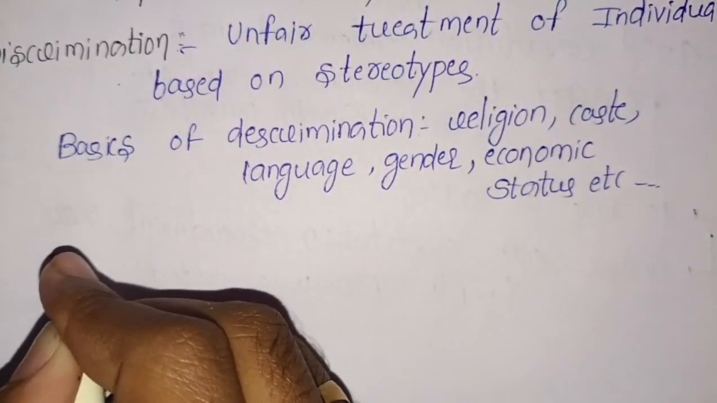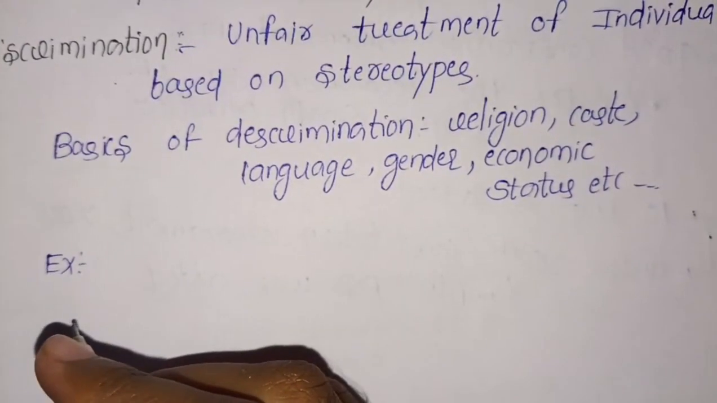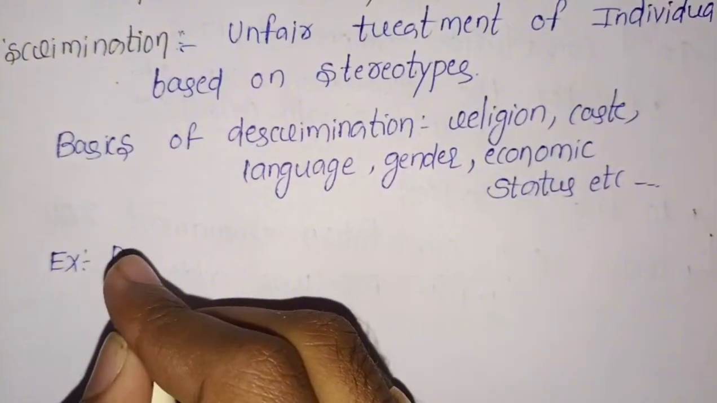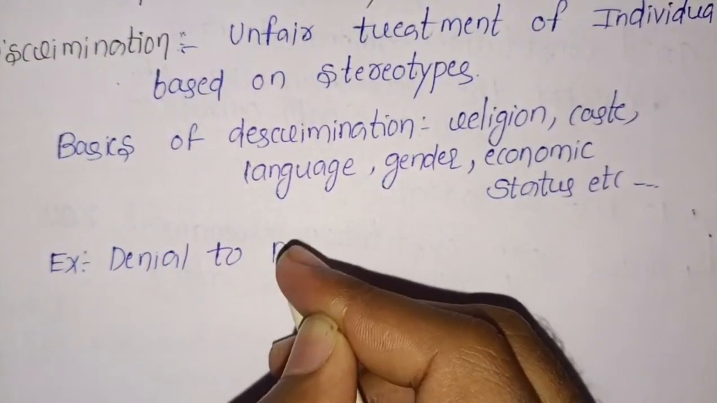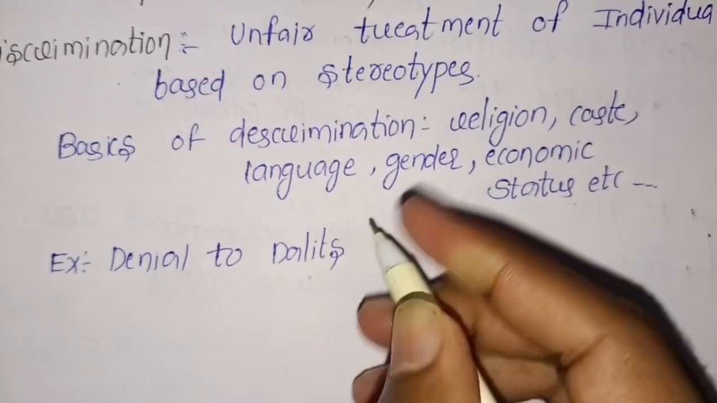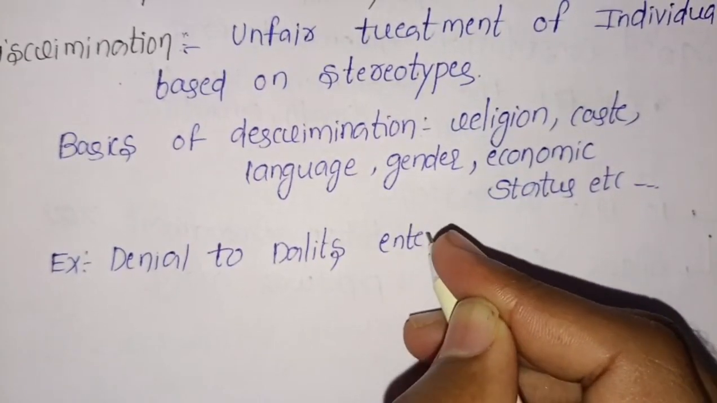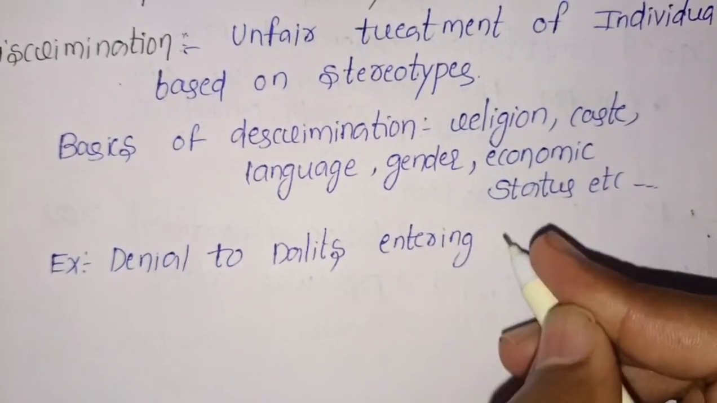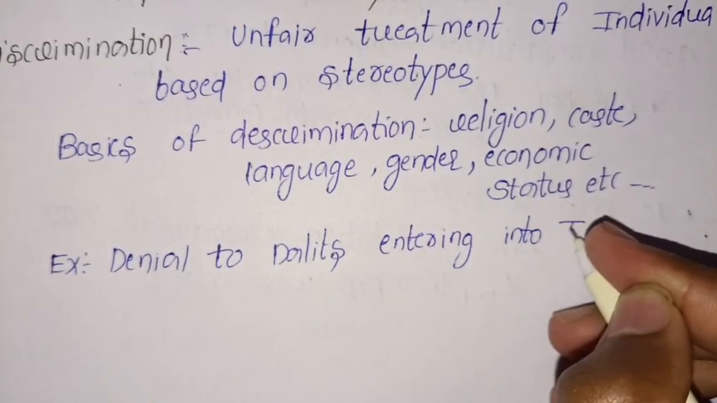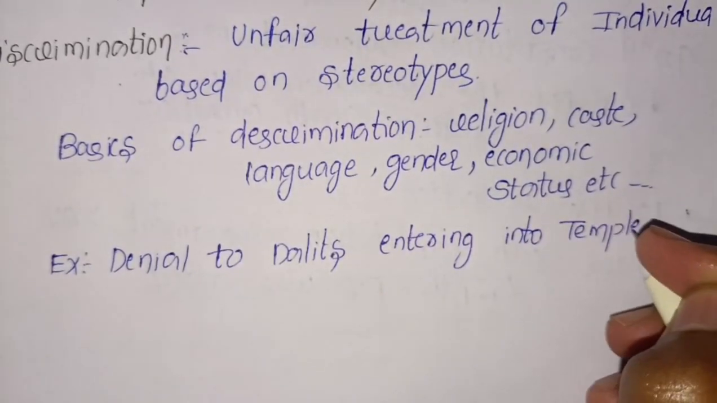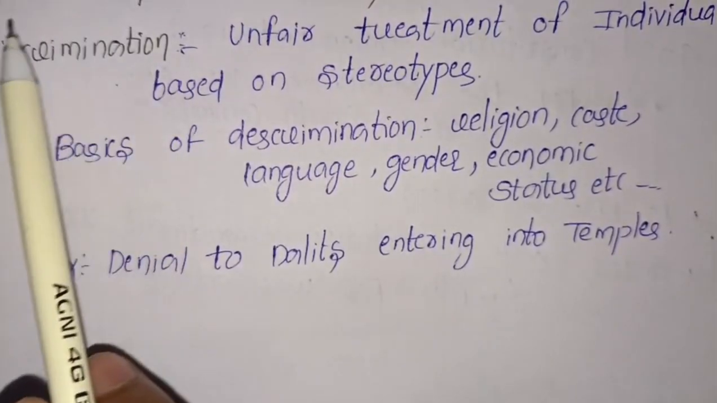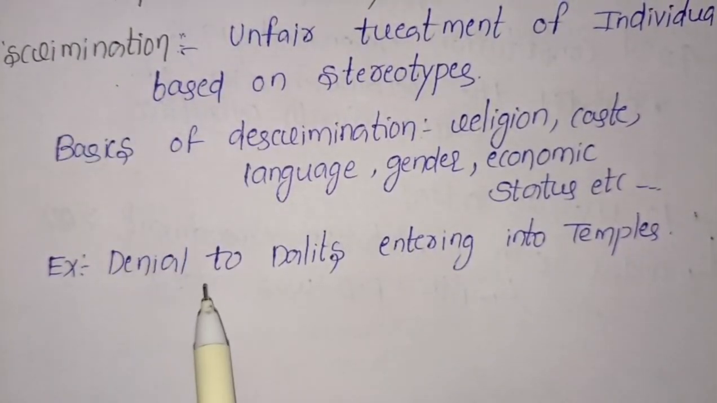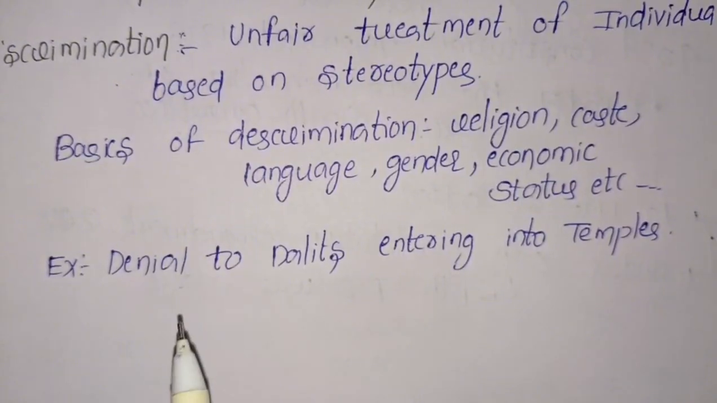Example. Here we will discuss some examples of discrimination. Actually, discrimination examples are denial to Dalits entering temples. In olden days, the Dalits were not allowed into the temples because they were Dalits. So, based on discrimination only, they were not allowed into the temples in olden days.